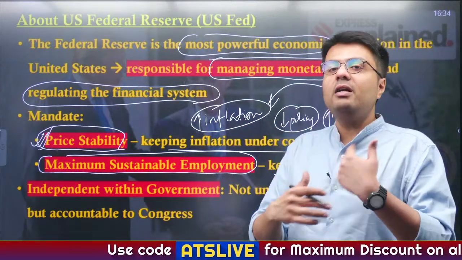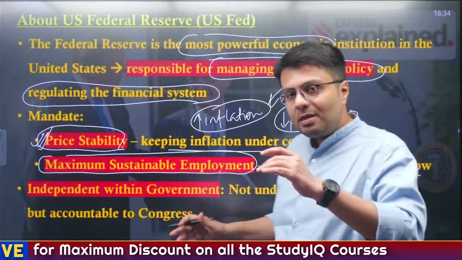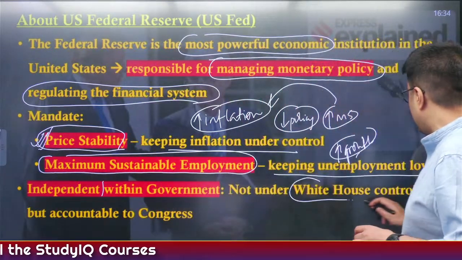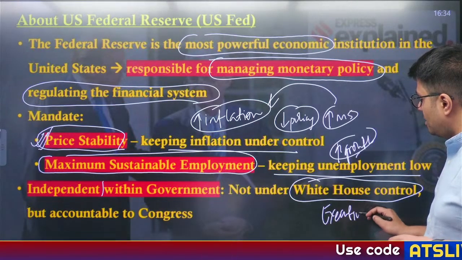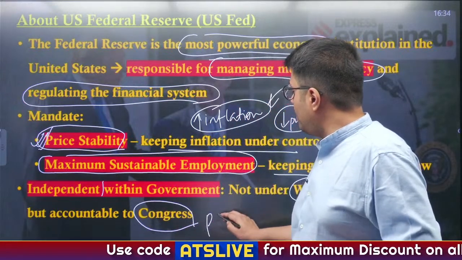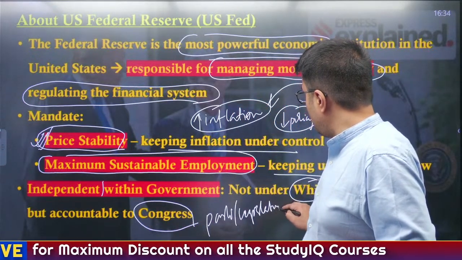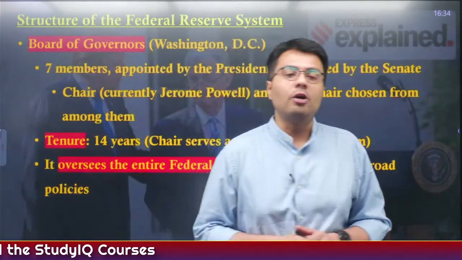Now, how does the Federal Reserve work within the structure of the United States government? It is a part of the US government, but also independent from it, because it is not under the control of the White House, which represents the executive. Rather, it is accountable to the legislature of the United States, known as the US Congress. This is how it functions in the US economy.